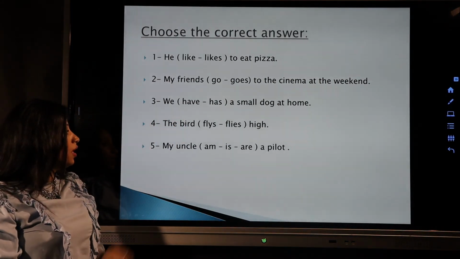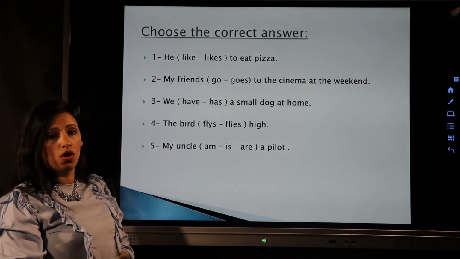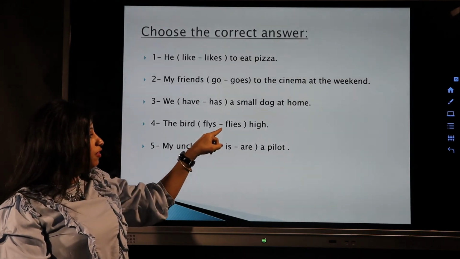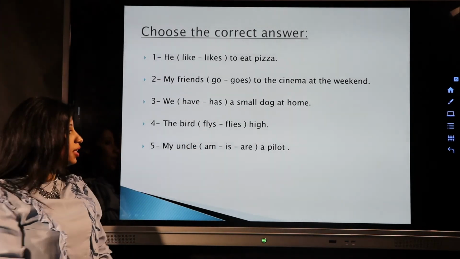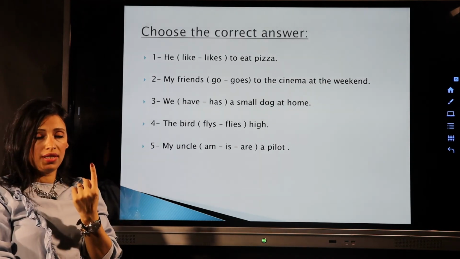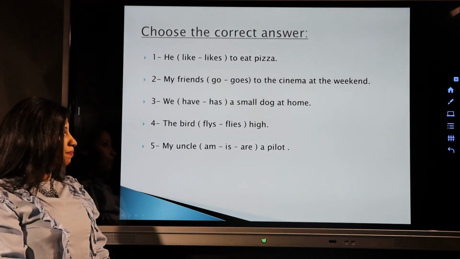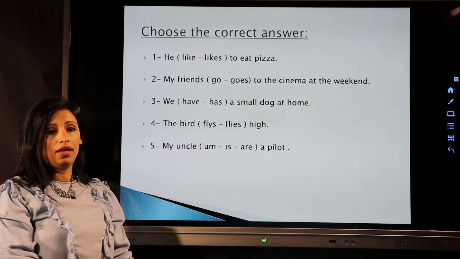Number 4, the bird flies with the s and keeping the y, or the verb flies after crossing the y, we put ies. Which one is the right one? Now the bird, I'm talking about one bird, singular. And fly ends with y.